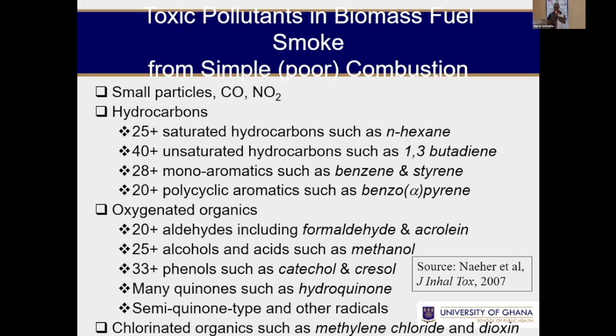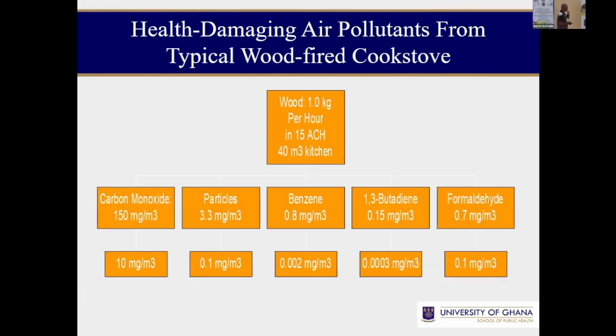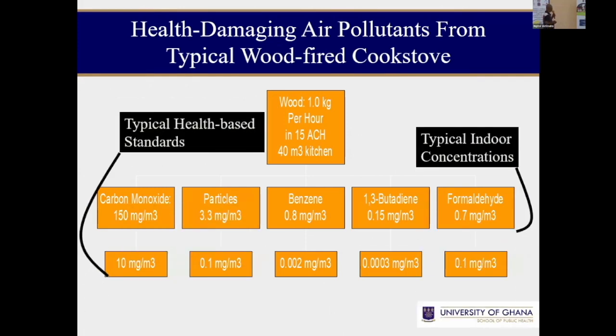Whenever we try to do our cooking in a traditional fuel, in a typical kitchen, what happens? Because the combustion is incomplete and most bad chemicals are generated, we see that if you are using about 1 kilogram, you can generate about 150 milligram per meter cube of carbon dioxide, 3.3 milligram per meter cube of particles, 0.8, and so forth.